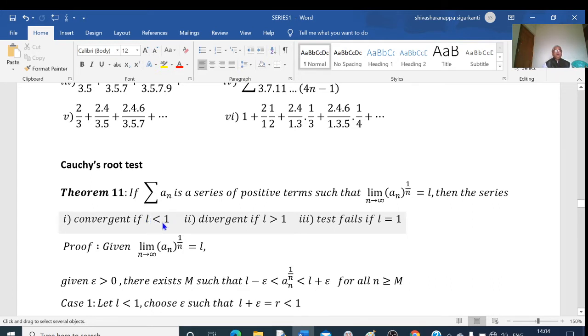L less than 1, I will prove that it is convergent. L greater than 1, we prove that it is divergent. And if L equal to 1, I will try to show that the test fails.